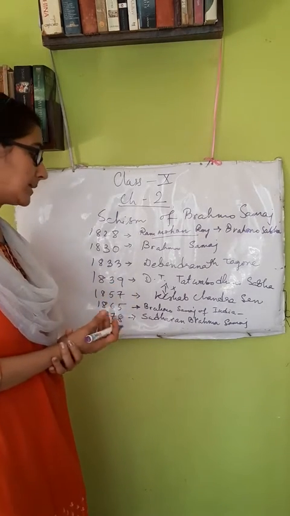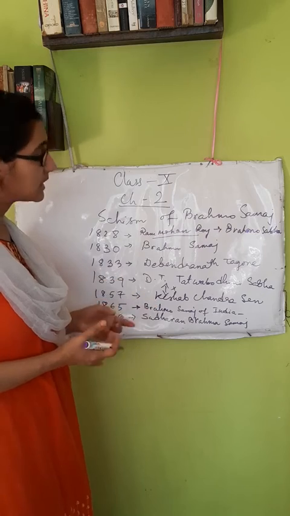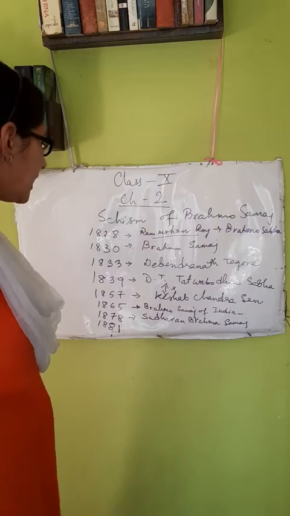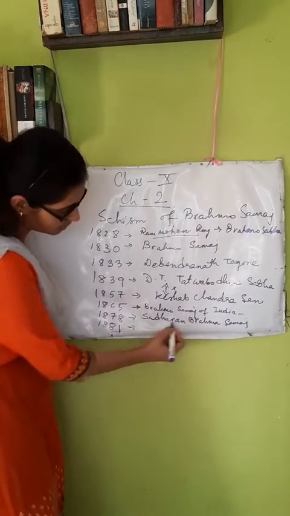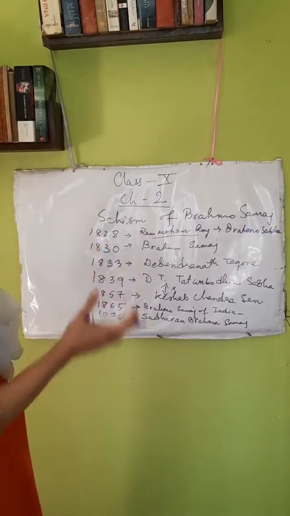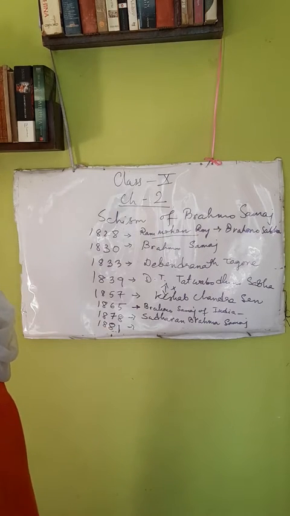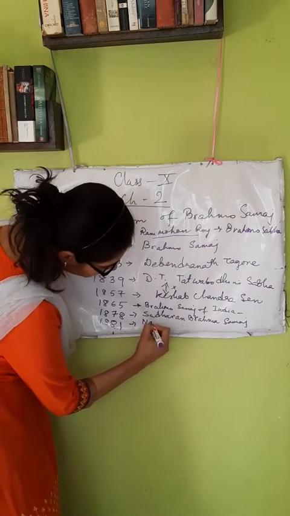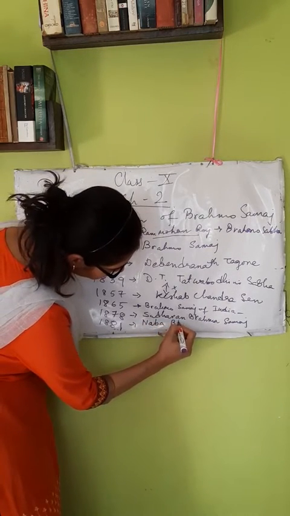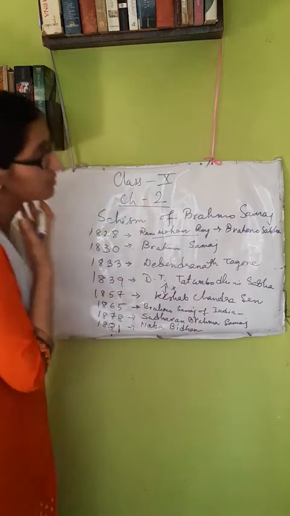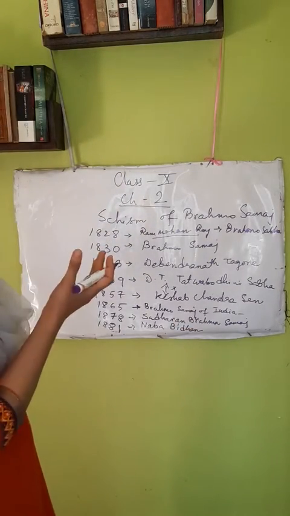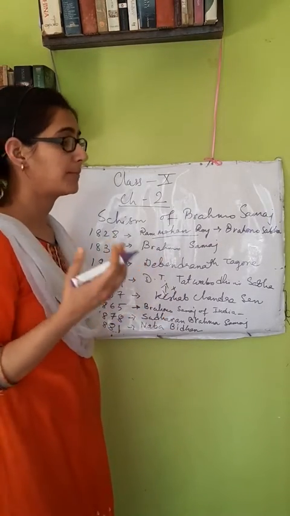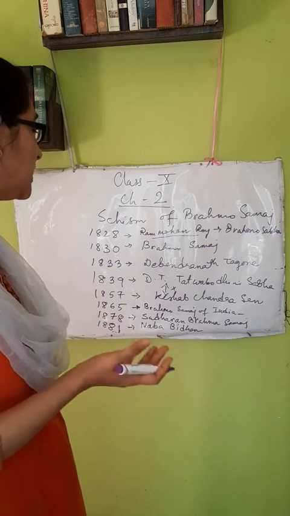And we see that from the time of the split, the Brahmo Samaj started facing a decline. When this separate organ was formed, Keshav Chandra's organization, that is the Brahmo Samaj of India, was completely declining. So in 1881, Keshav Chandra Sen again formed a separate organization named the Nabo Vidhan Brahmo Samaj, or simply Nabo Vidhan, the main aim of which was to spread the message of different religions.